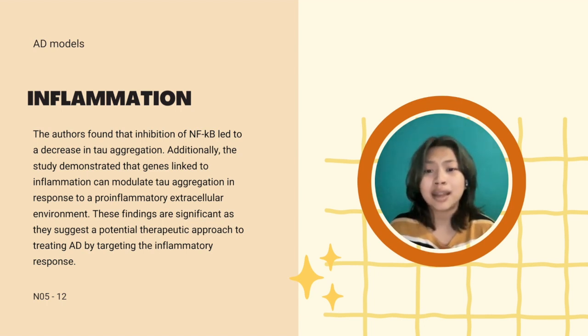Additionally, the study demonstrated that genes linked to inflammation can modulate tau aggregation in response to a pro-inflammatory extracellular environment. These findings are significant as they suggest a potential therapeutic approach to treating Alzheimer's disease by targeting the inflammatory response.